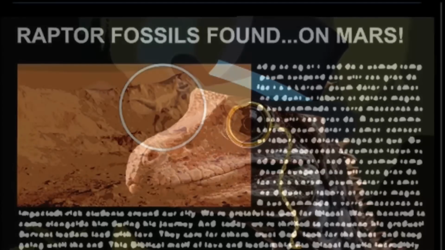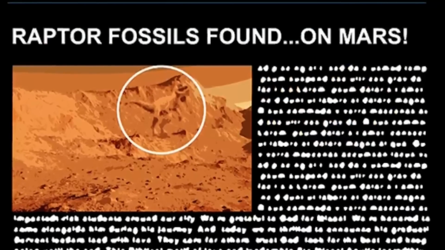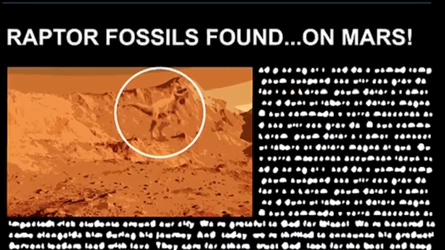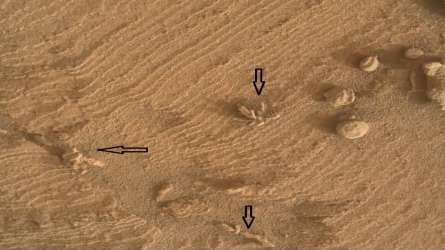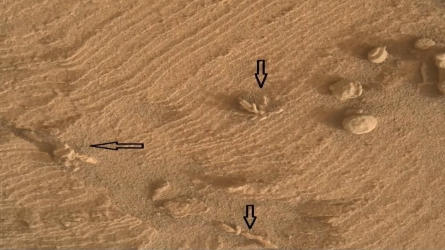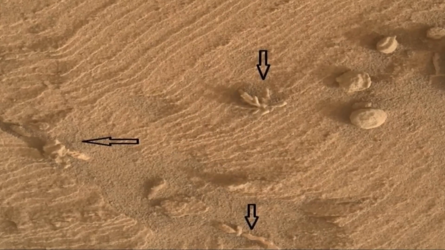But yeah. And now we get into the more juicy side of theories here. Raptor fossils found on Mars. Oh boy. So I think, if I remember correctly, a few years ago, there was actually what seemed to be some kind of fossils discovered on Mars. But again, they were just rocks. Obviously, they weren't fossils. So I assume that's the theory that they're playing on here.